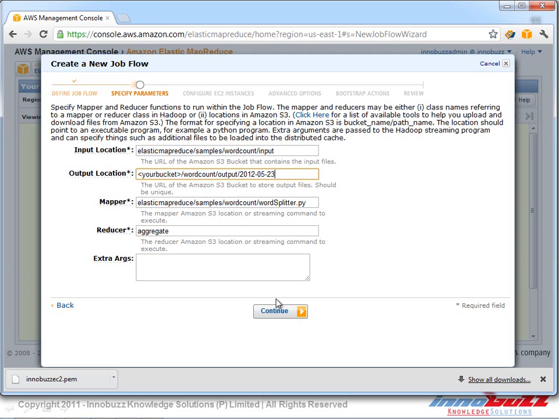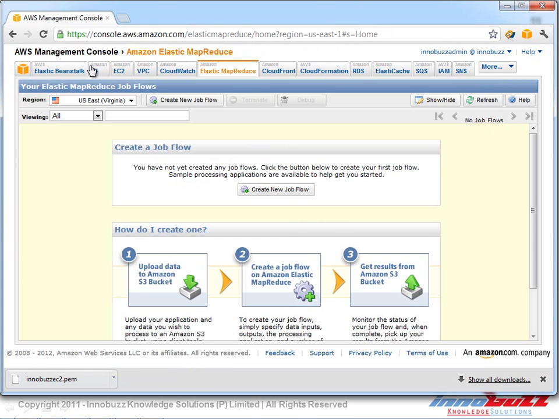So before we continue with the next, we need to give what the input location is. So let's go ahead and upload a sample input file to our S3 account. So let's click cancel over here and let's go to S3.